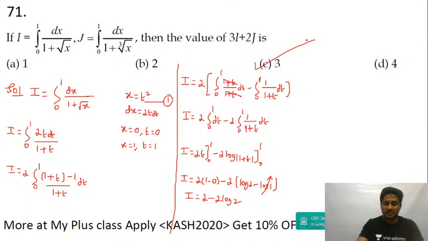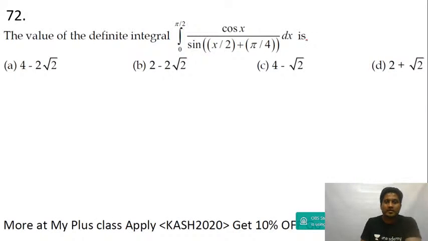Let's move to the next question. The integral from 0 to pi by 2. See, in this what I'll do is I'm going to substitute x by 2 plus pi by 4 equal to t.